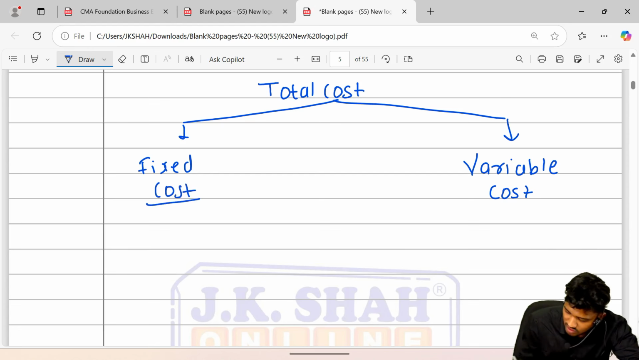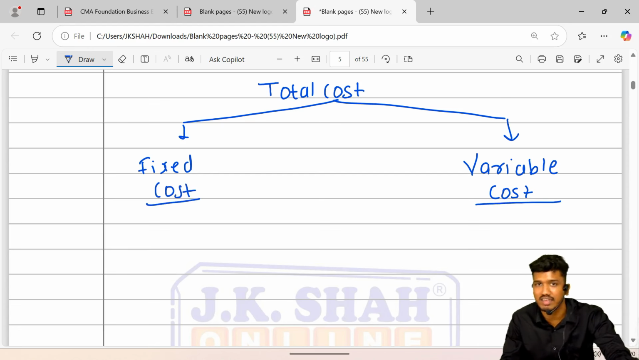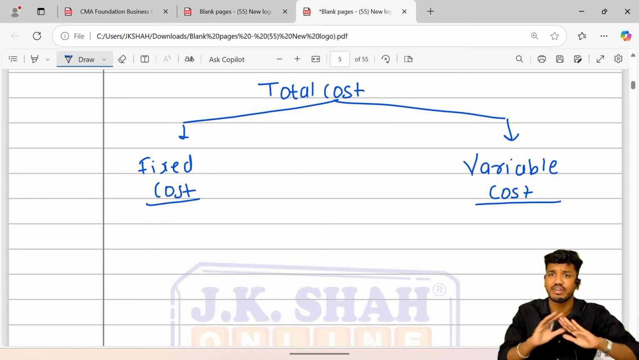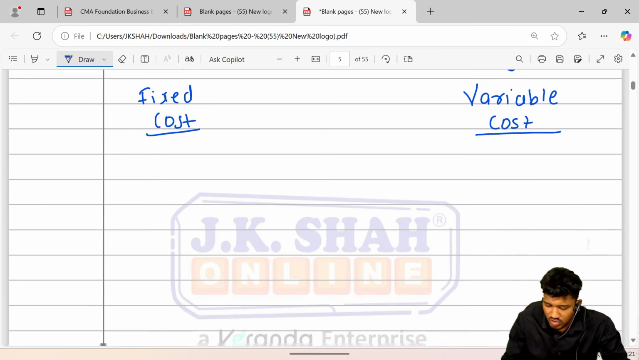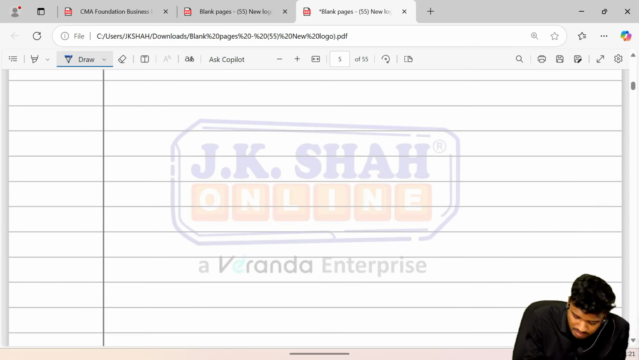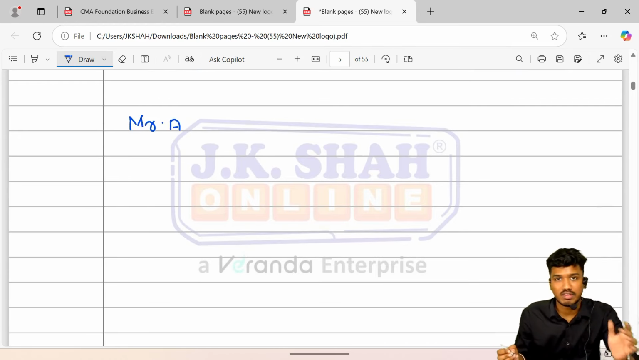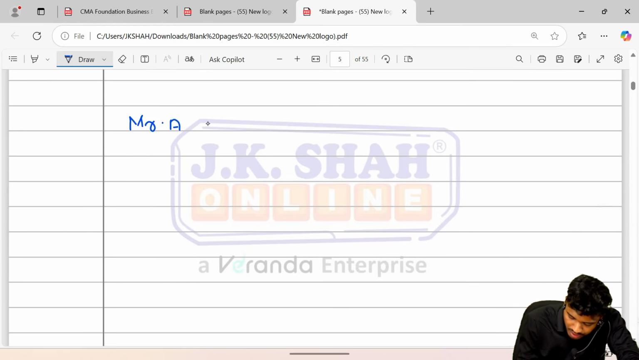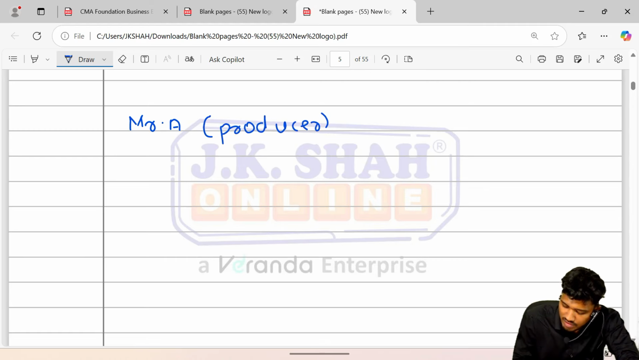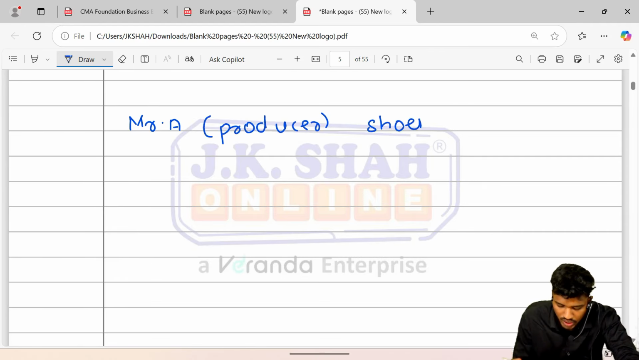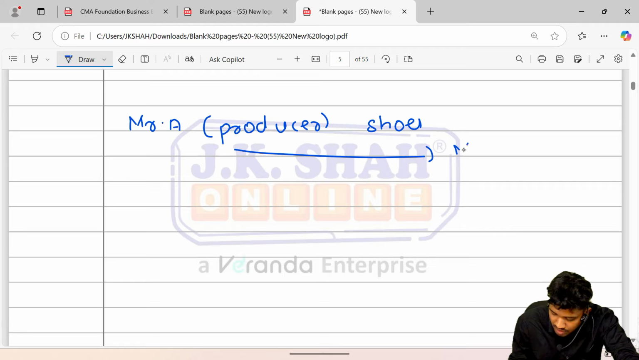Guys, what is fixed cost? What is variable cost? Let's study in a very easy manner what fixed cost and variable cost are. Example: there is Mr. A, a producer who wanted to engage himself in the production of shoes. So he went to Mr. B. Mr. B was in possession of land.